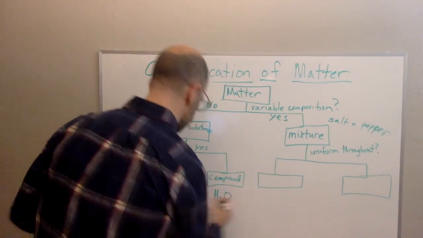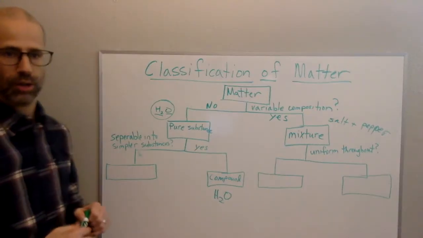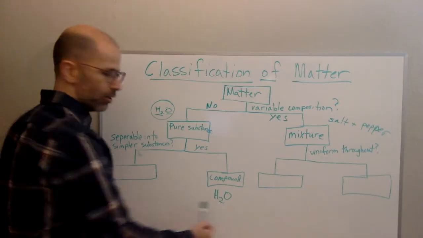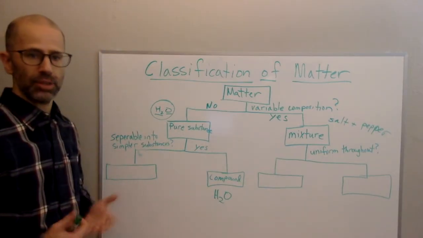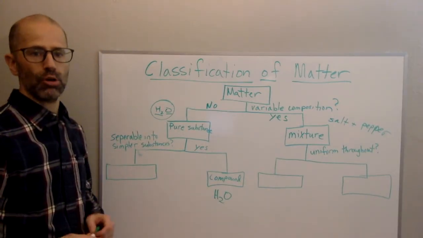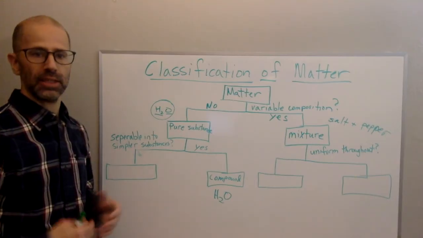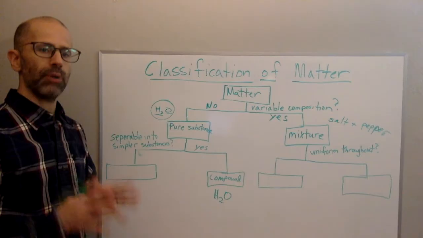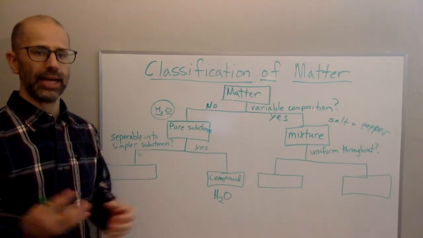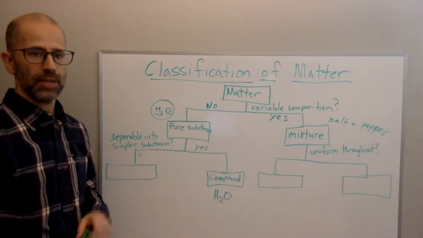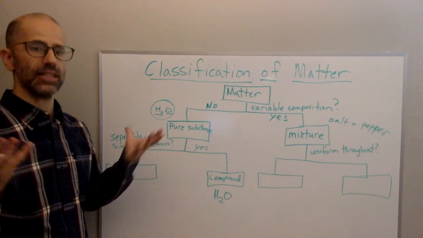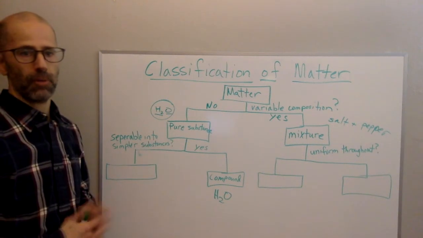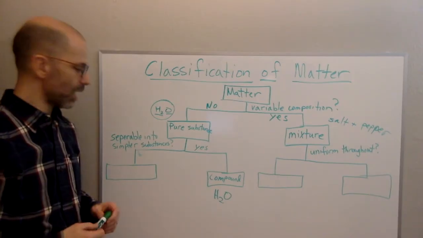So if we have pure water, we're not talking about salt water in the ocean, but pure water, pure water can be broken down into simpler substances, hydrogen and oxygen. So if I do electrolysis, meaning if I run electricity through water, I can get the water to break up into oxygen gas and hydrogen gas. And so those gases are simpler substances than the water I started with. So water would be a compound.